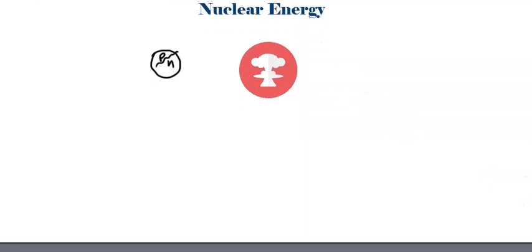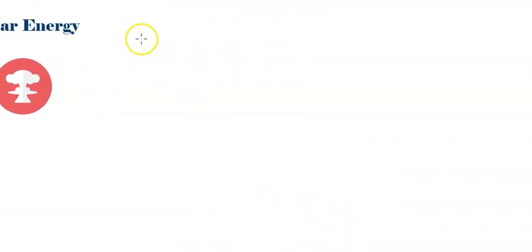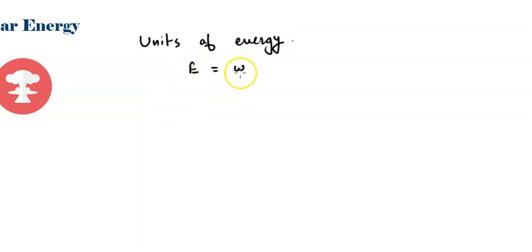Now we will talk about the units of energy. The unit of energy is actually the same as the unit of work. We know energy is nothing but the capacity to do work, so the unit of energy will be the same.